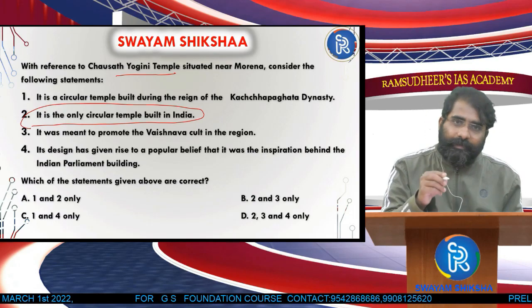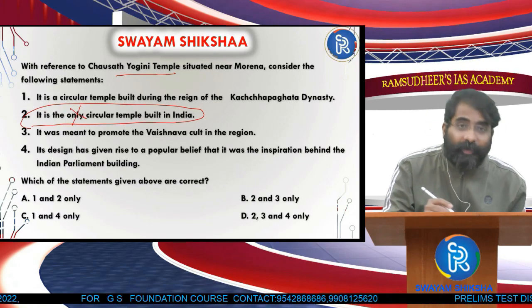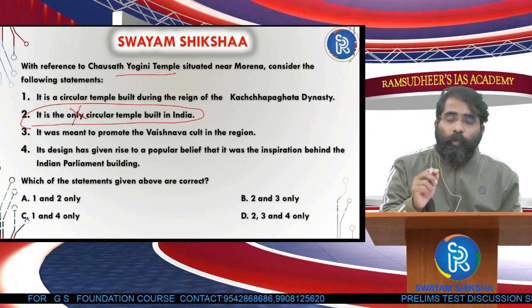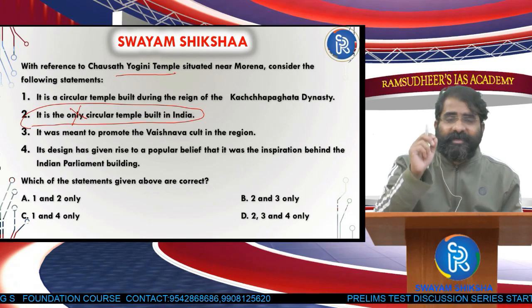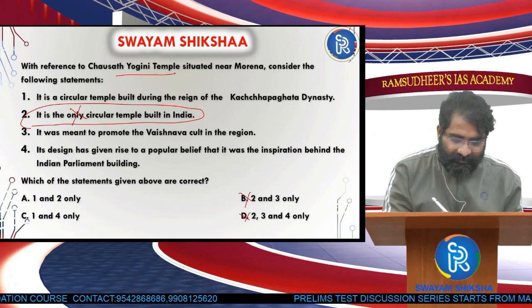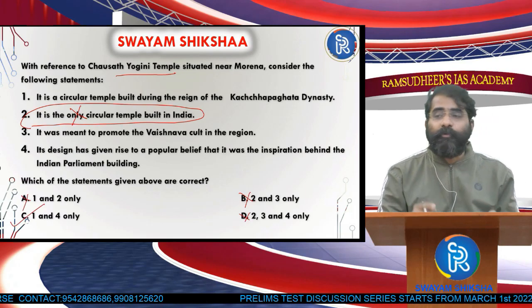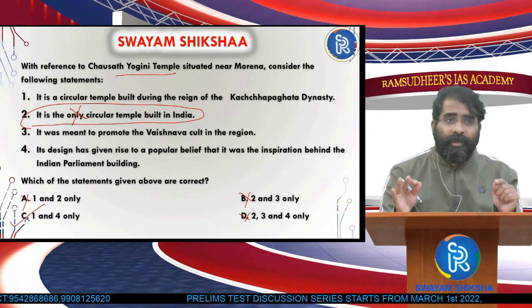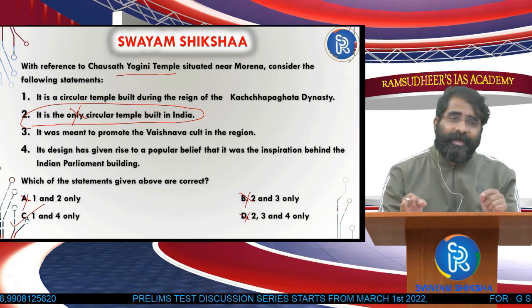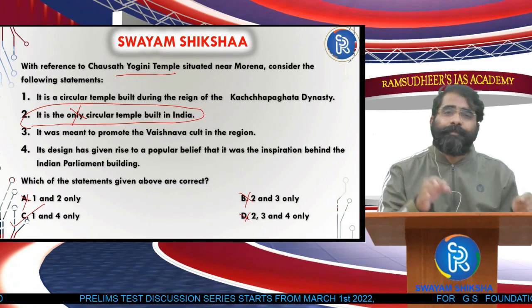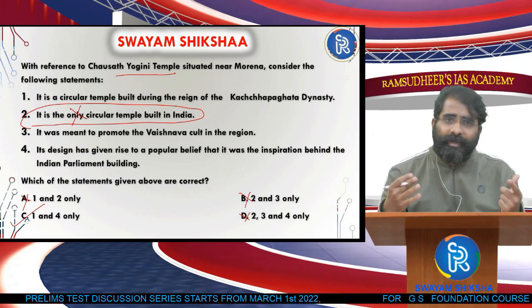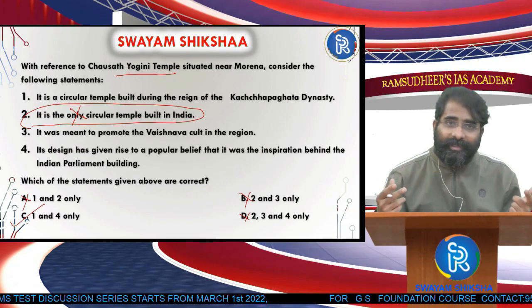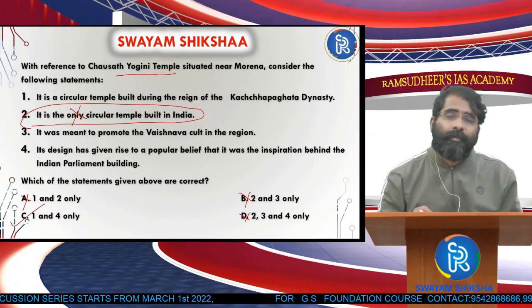This is an extreme statement. Based on this only, I'm going to eliminate the second statement. Once you eliminate the second statement, wherever there is 2, I'm going to cut it off. Therefore, the answer should be 1 and 4. This is how you answer. It's not that every temple you read during preparation comes up in the exam hall. If you know it, it's fantastic. Though we do not know anything about the question, still we have to mark the answer.